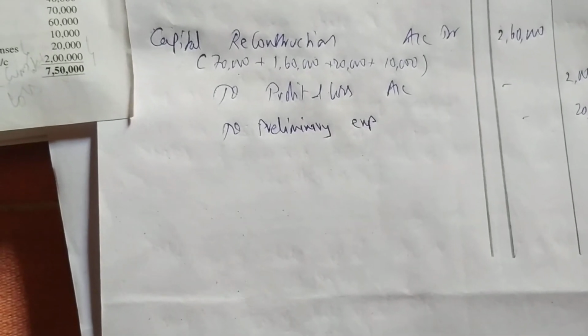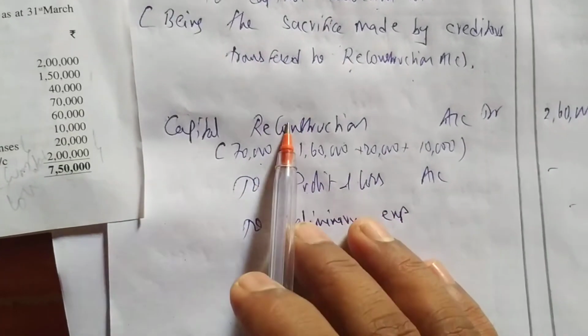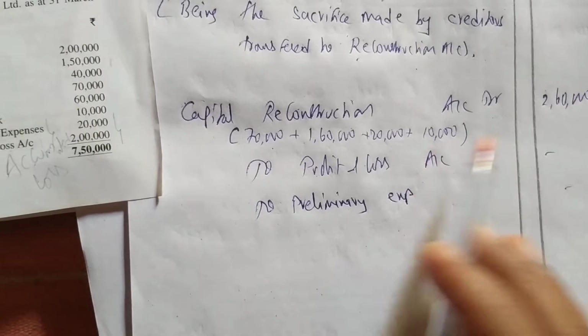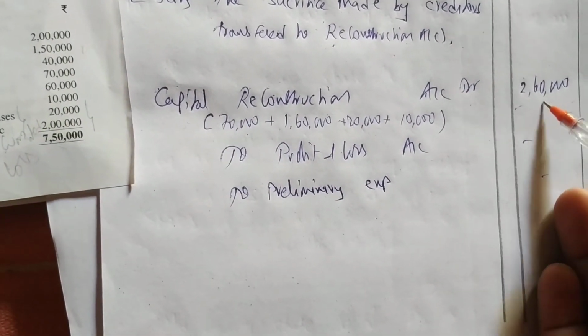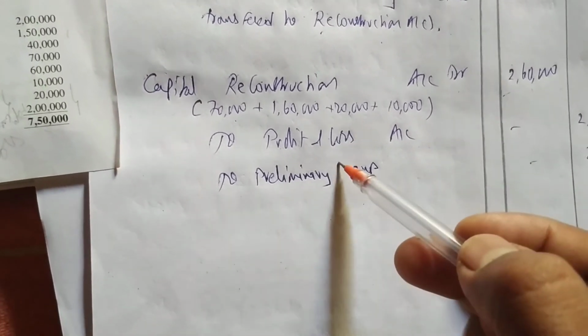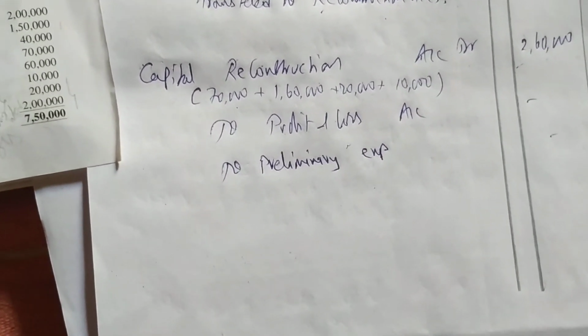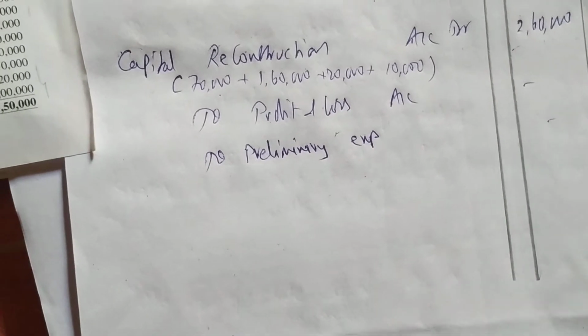How much is preliminary expenses? 20,000. Okay, we'll write 20,000. So the money which we are using, which we are asking from the shareholders, equity, preference, debentures and creditors, that money we are using now. All the money we got, 2,60,000, we are using to write off the losses. So the loss we are having, profit and loss account 2 lakhs, that is a loss we have to write off, and preliminary expenses is 20,000.